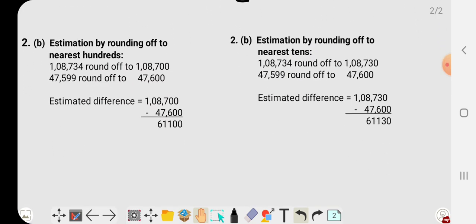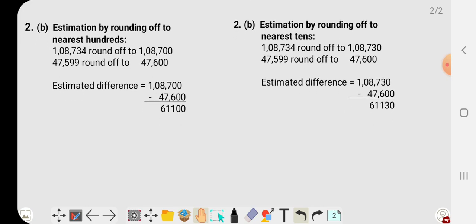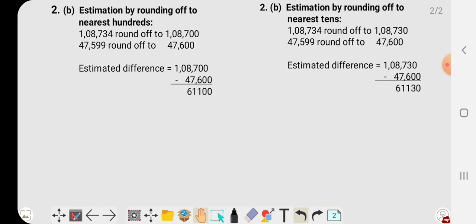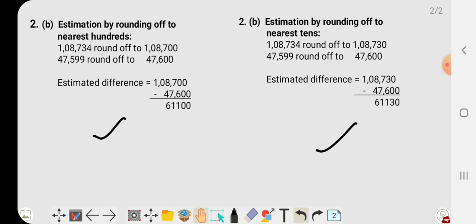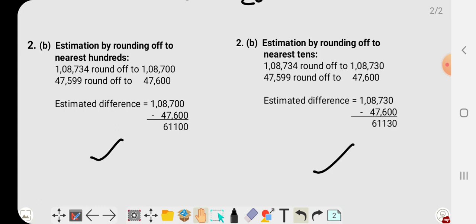Now moving to the second question. What is it? Estimation by rounding off to the nearest 100. Okay, so it is the same type of question, but it was of subtraction, so I have done it for you also. You can see the question, one is for the nearest 100 and one is for the nearest tens. You can do such kinds of questions which include subtraction by yourself. The remaining parts of question 2 you will do by yourself.